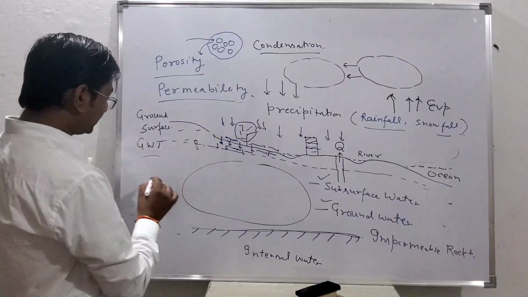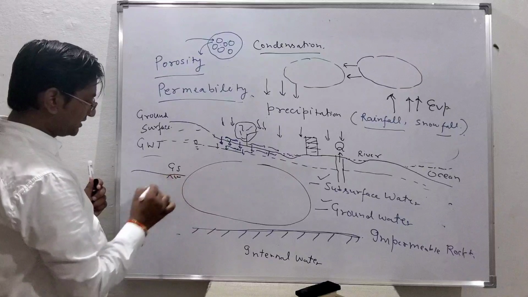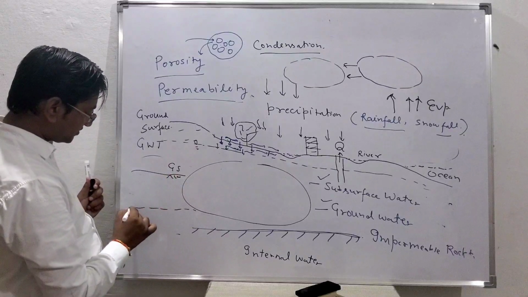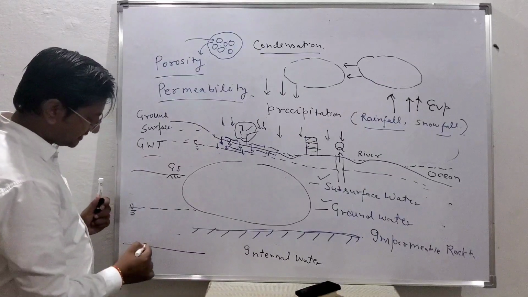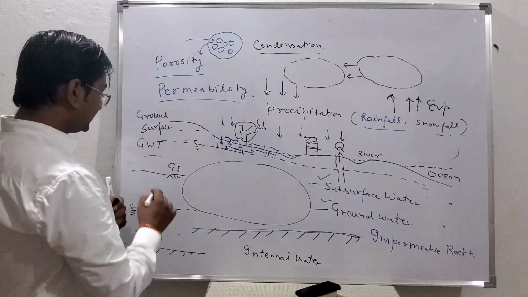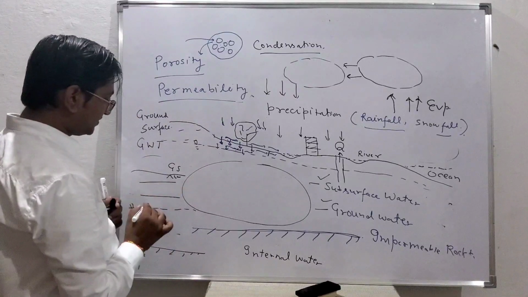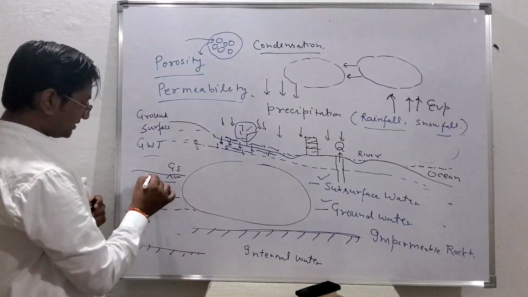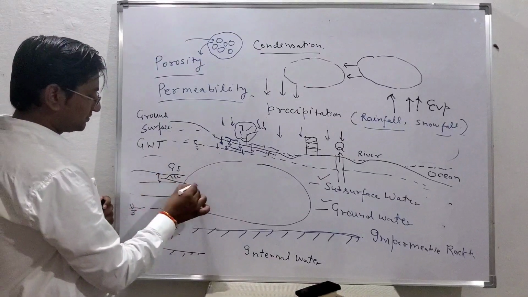I just talk about this. This is the ground surface, and this is suppose the groundwater table, and this is the internal water. So what actually happens in this zone? You can classify or divide it into three parts. Just below the ground surface, this is called the soil water zone.